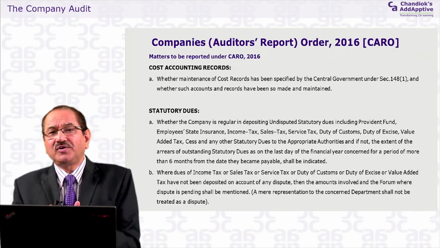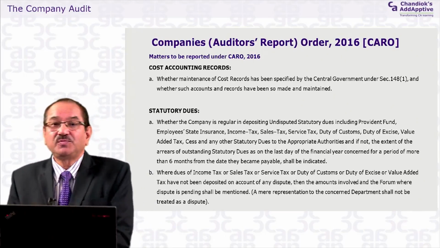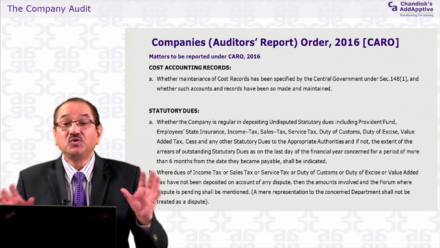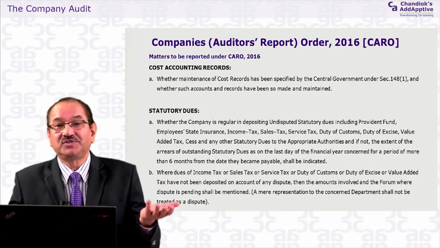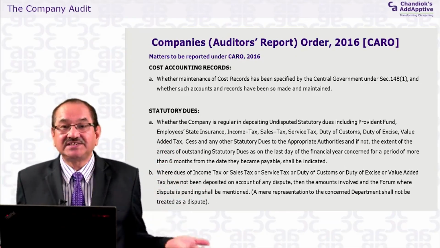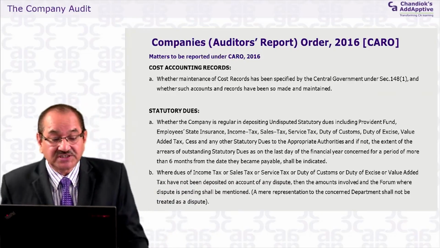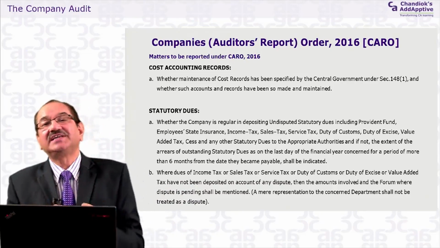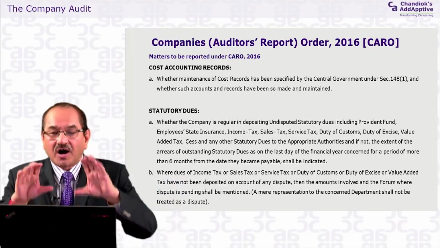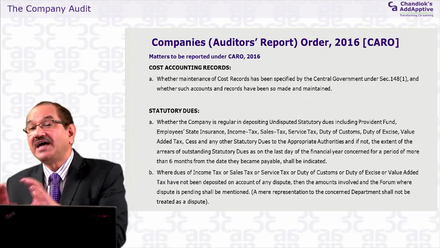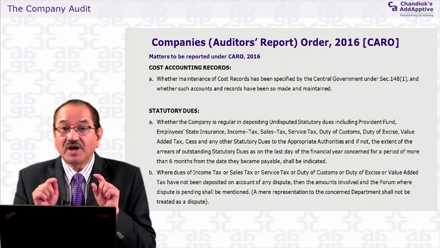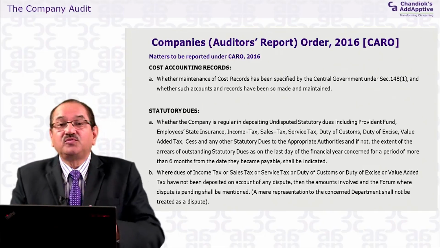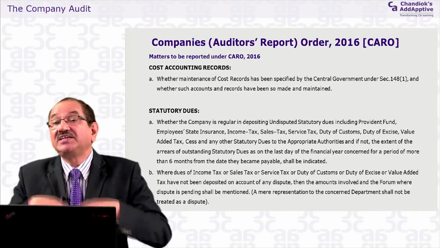It says that you have to report where the dispute arises. Suppose they have not filed an appeal, you cannot say it's disputed. You have to put it as undisputed, because they have not raised any dispute before the authority. Where the dispute is pending shall be mentioned. And the guidance note on CARO issued by the ICAI gives the format in which that disputed liability has to be reported. The auditor has to report the authority to whom the appeal has been filed and disputed.